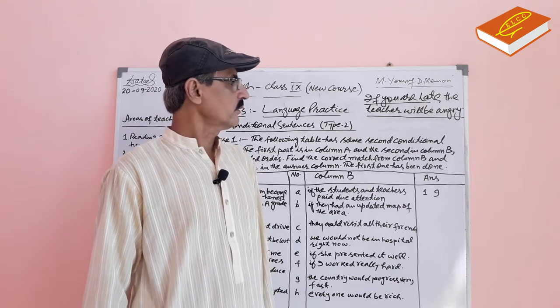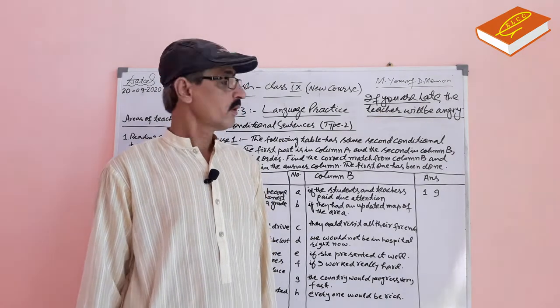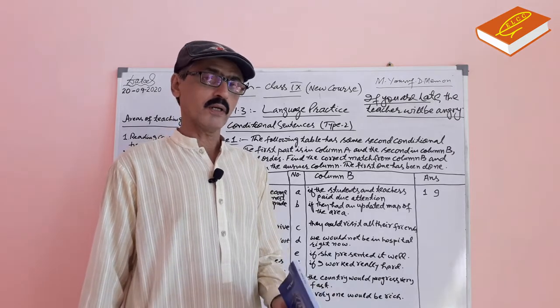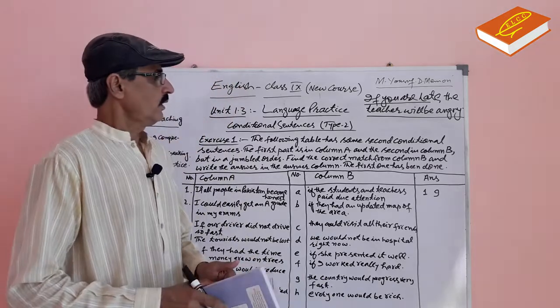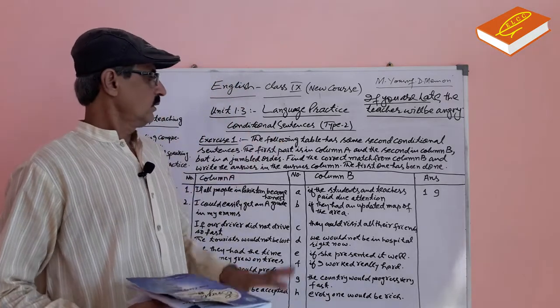If you are late, the teacher will be angry. The teacher will be angry if you are late. Both are right. Now, we do second conditional.